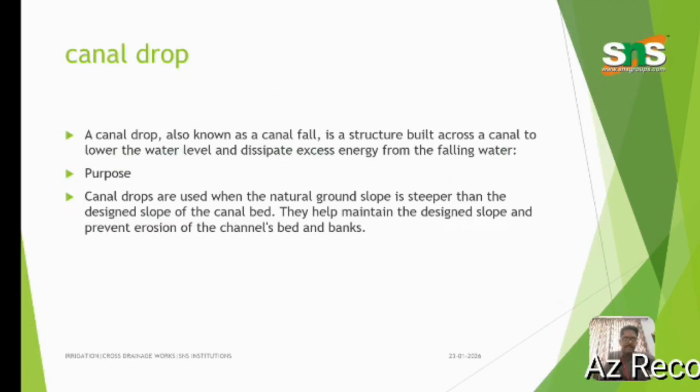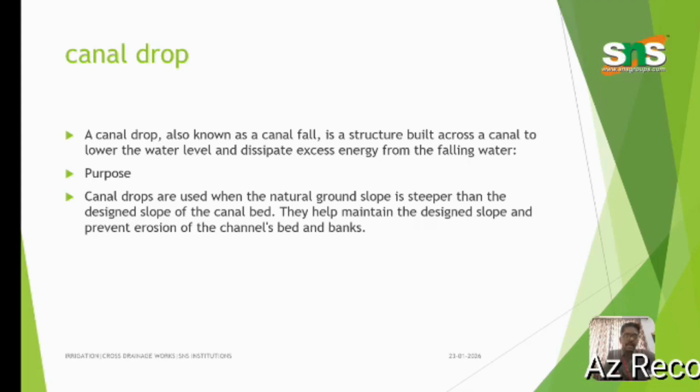Canal drop. A canal drop, also known as a canal fall, is a structure built across the canal to lower the water level and dissipate the excess energy from the falling water. Purpose: canal drops are used when the natural ground slope is steeper than the designed slope of the canal bed. They help maintain the designed slope and prevent erosion in the channel's bed and banks.